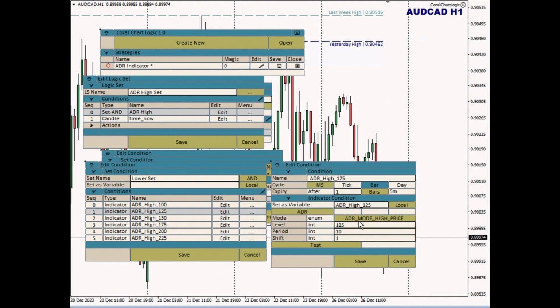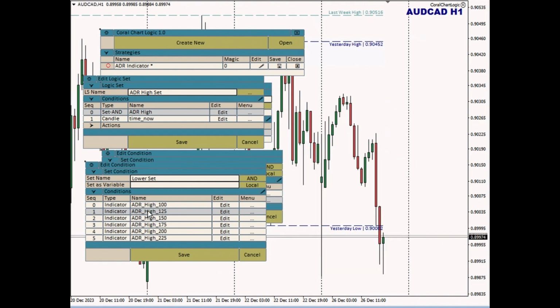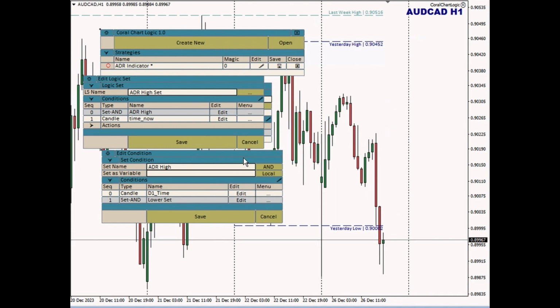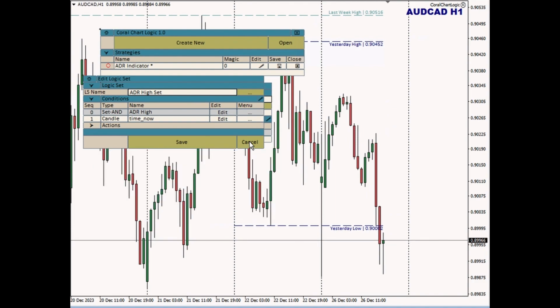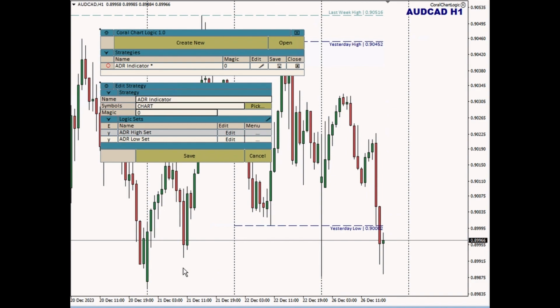The purpose of this is it visually makes it easier for me to keep track of where I am when I'm going through and editing a bunch of conditions in a condition set or in a logic set. As I edit, it just visually reminds me where I am. And then I've made a bunch of changes that I don't actually want to save. So I'm going to cancel and cancel and cancel. And now all those changes are discarded.